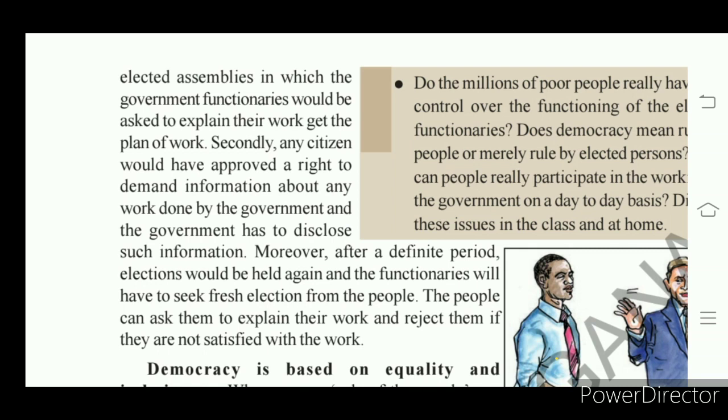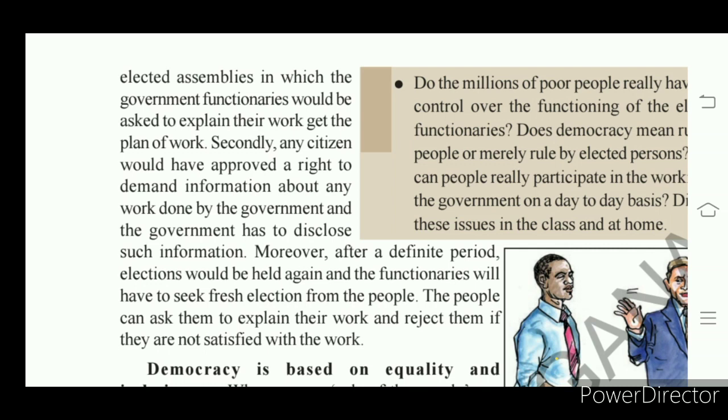Understand, right? So here, the people can ask them to explain their work also. We can ask them what is the work they have done, how they have done it, okay, and reject them if they are not satisfied with the work. We have the right to reject them, right? See, last time it was the UPA government, Congress government. We did not like the Congress government, so we rejected them. We gave power to BJP, right?